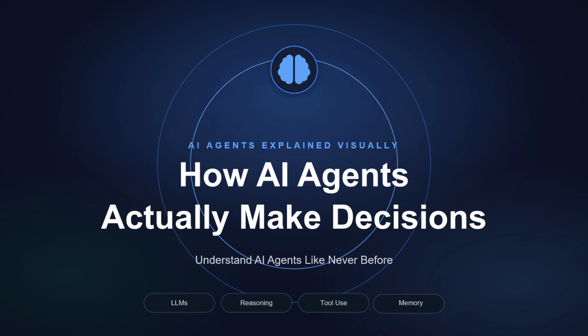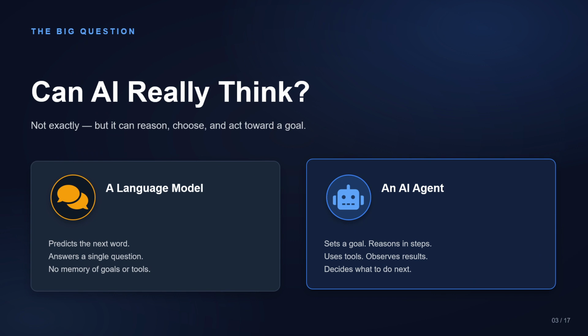Let us begin with a common question. Can AI actually think? The answer is not exactly. Large language models like ChatGPT and Gemini predict the next word based on the patterns learned during training. But an AI agent goes beyond that.